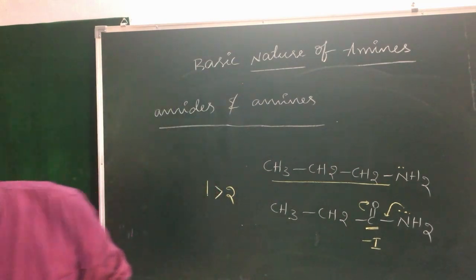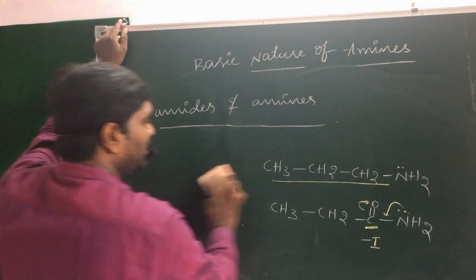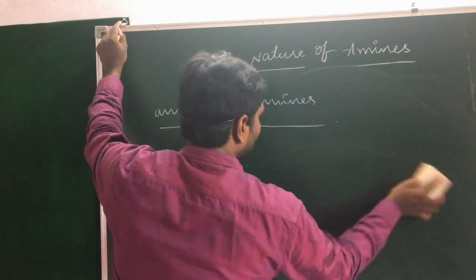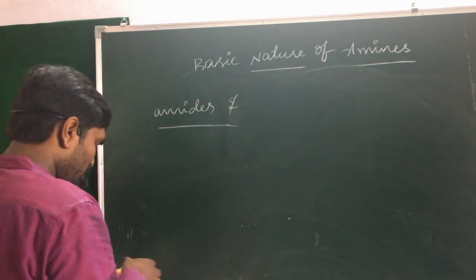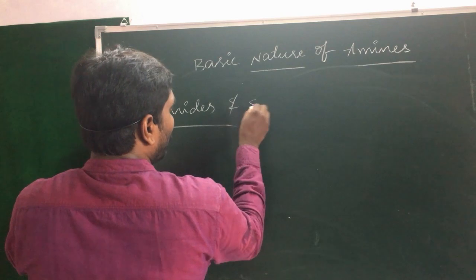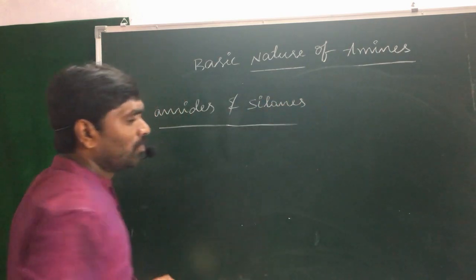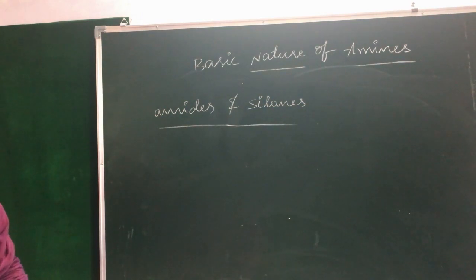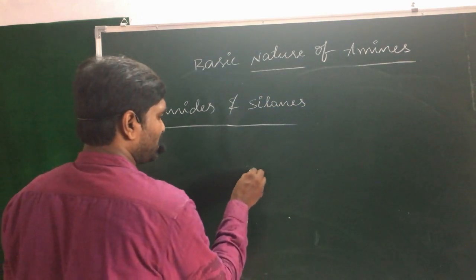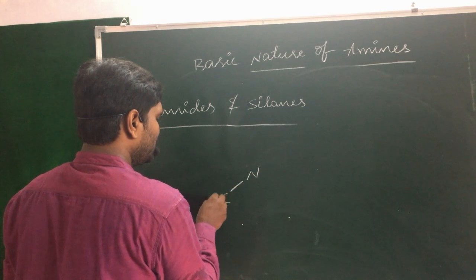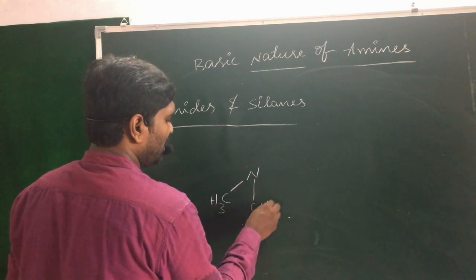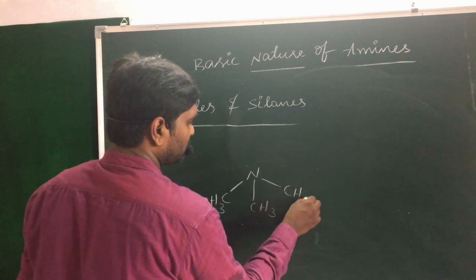Another important point is the comparison between the amines and the silanes. What is the basic character? Which one is the better one, amines or silanes? Take the best example, N(CH3)3, which is nothing but a tertiary amine.